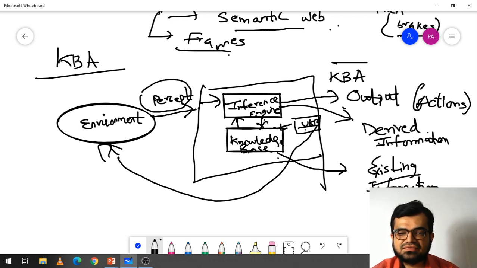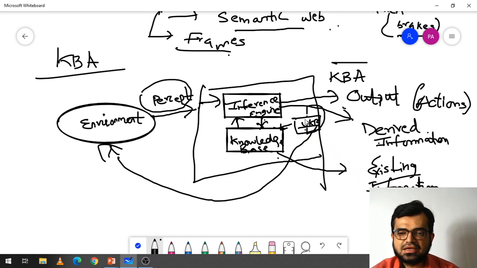The knowledge base will search the desired information required by the agent. Then the knowledge base gives it back to the inference engine, and the inference engine gives the output. For example, if any instruction is not there in the knowledge base, then the inference engine will take out derived information.